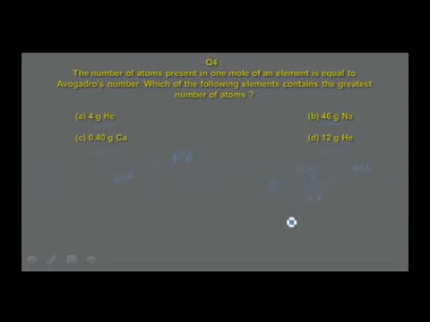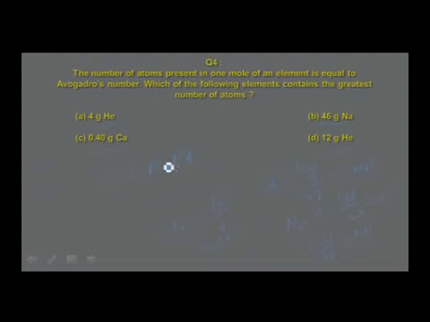For sodium, n is equal to w divided by the molar mass, that is the mass of the solute divided by 23. 46 by 23 is equal to 2. For calcium, it is 0.4 divided by 40, which is found to be 0.01. And for helium, let me do this calculation, 12 divided by 4, that is 3 moles.